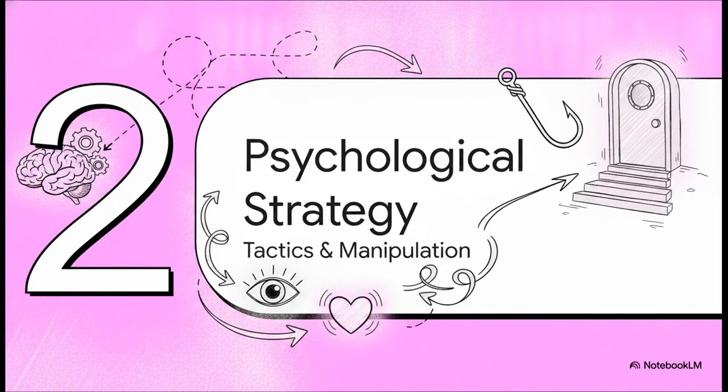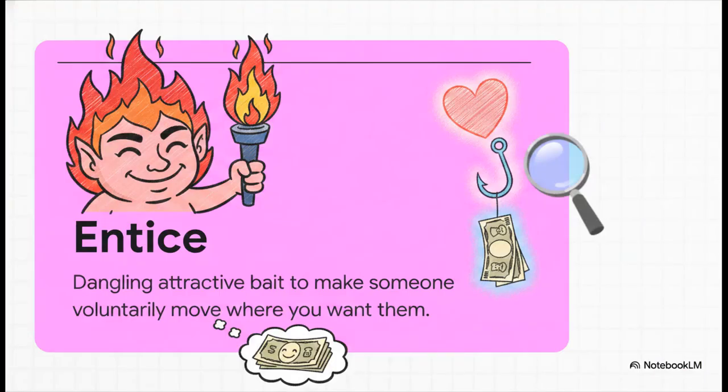Moving right along to world number 2, psychological strategy. The words we're looking at are distract from, draw into, entice, gimmick, and aspiration. A real standout word in this group is entice. Now, this isn't about forcing someone to do something, it's about dangling an irresistible bait. Interestingly enough, it comes from old French roots meaning to set on fire. You are literally sparking a desire so the person voluntarily moves exactly where you want them.